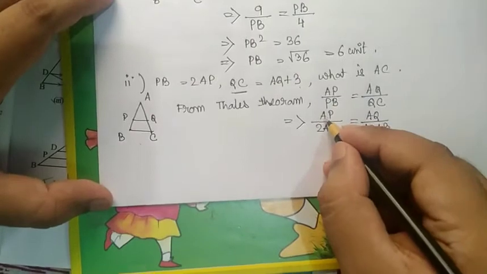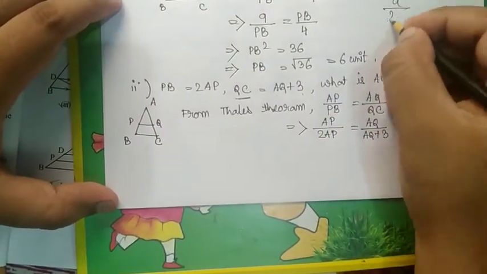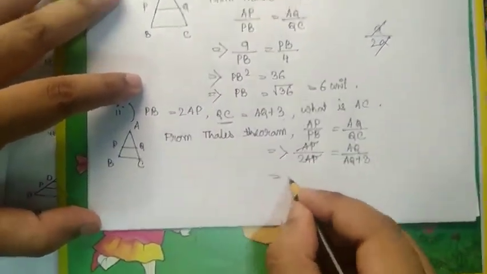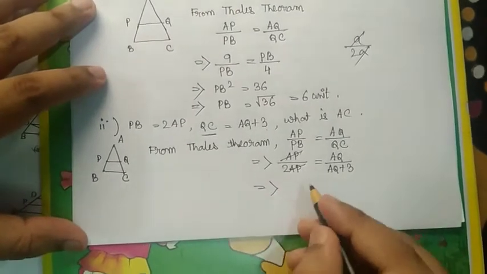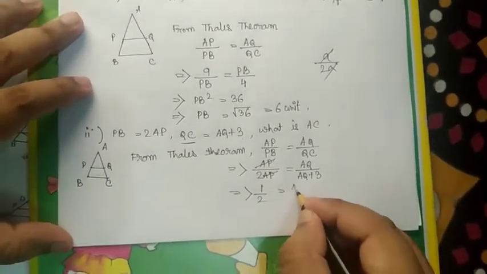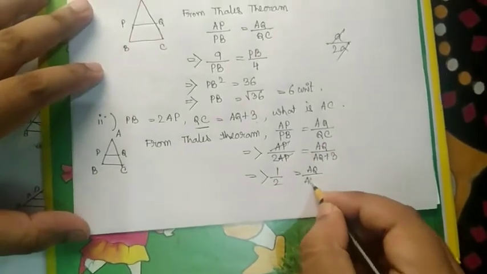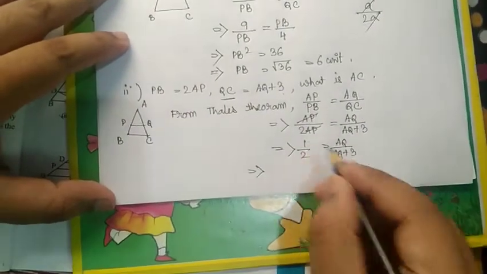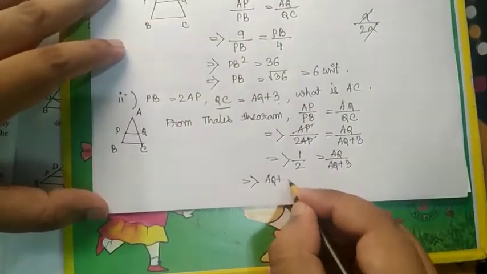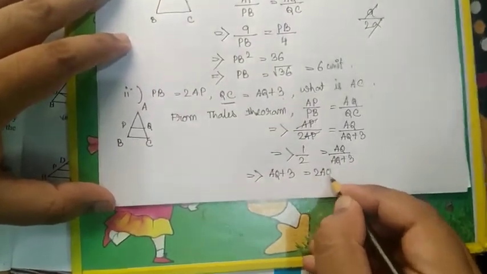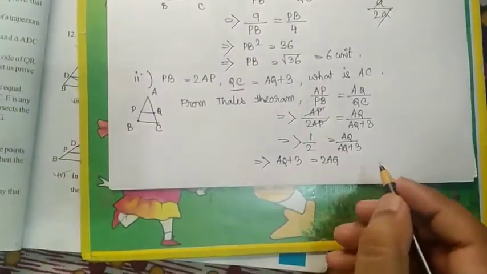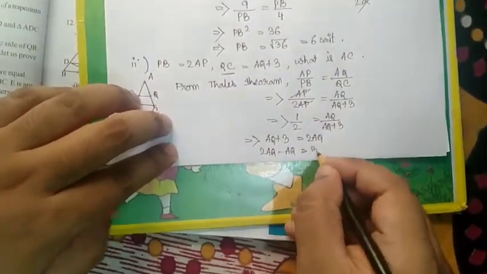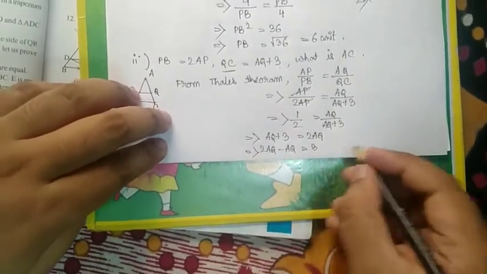First of all we can eliminate AP and AP, because if A by 2A is given we can eliminate A and A. Therefore 1 by 2 equals AQ by AQ plus 3. If we cross multiply, AQ plus 3 into 1 means AQ plus 3 equals 2AQ. So if this AQ goes to the right side, 2AQ minus AQ equals 3, or AQ equals 3 units.